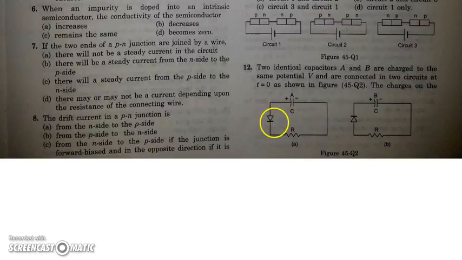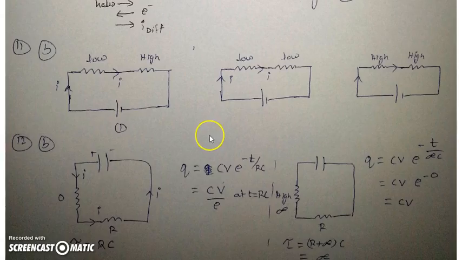So as we know, this diode is forward biased because it is connected to the positive terminal like this, and this is a reverse biased diode, so it will offer a very high resistance and this will offer a very low resistance. So for this capacitor, the equivalent resistance will be very close to R, because this will act as a zero resistance, and for this capacitor, this will act as a very high resistance and the equivalent resistance will be very high. You can also look at this diagram. This is forward biased, this acts as a zero resistance, and this is R.